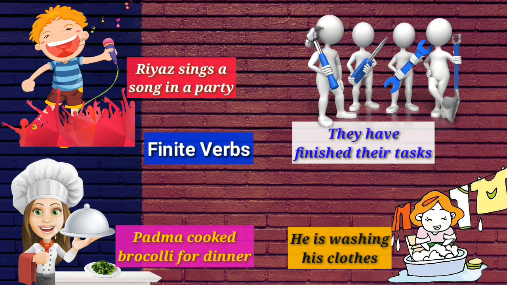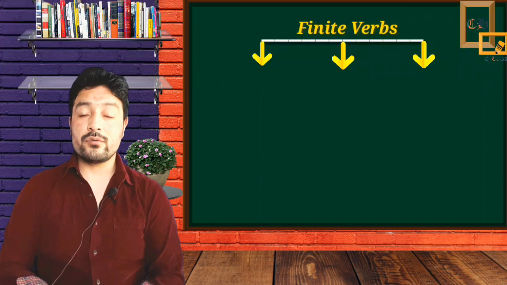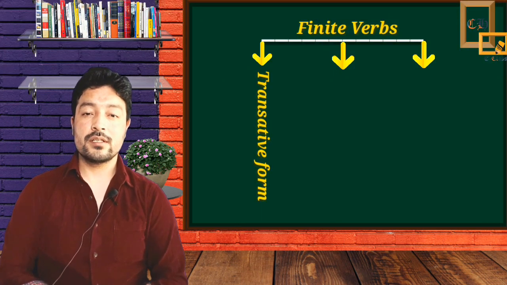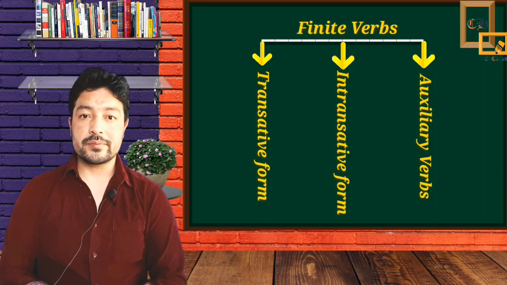Let's observe the sentence number 1. Riyaz sings a song in the party. The verb sings is a finite verb because it has a subject, Riyaz, and secondly, it tells about the tense. It tells that the sentence is in present simple. In the next example, Padma cooked broccoli. It is a finite verb because it has a subject, as well as it is telling us that the sentence is in past. The finite verb has three forms: transitive verbs, intransitive verbs, and auxiliary verbs.